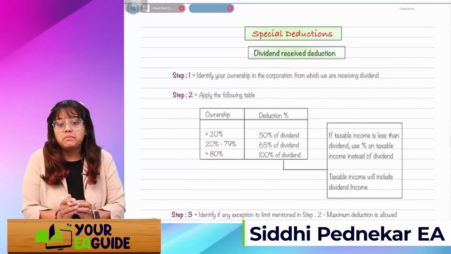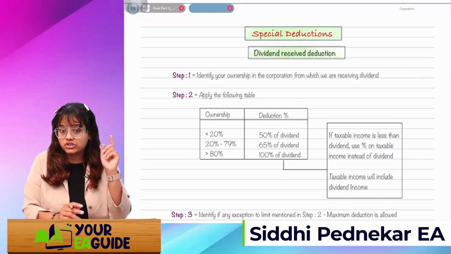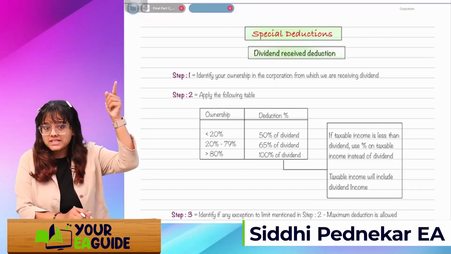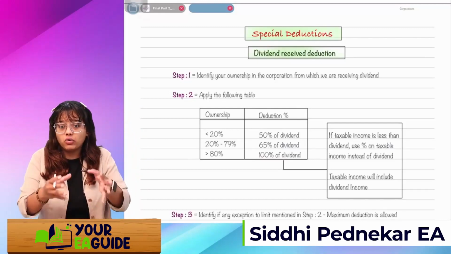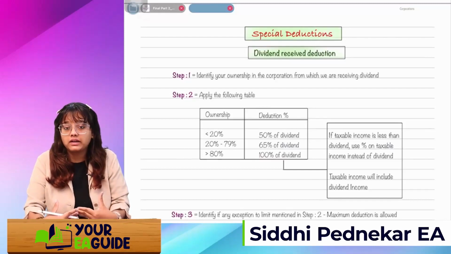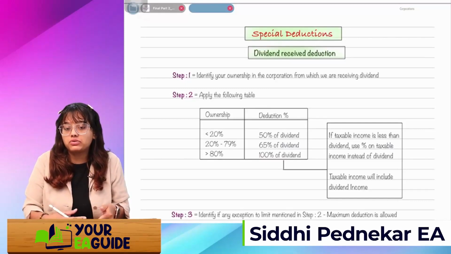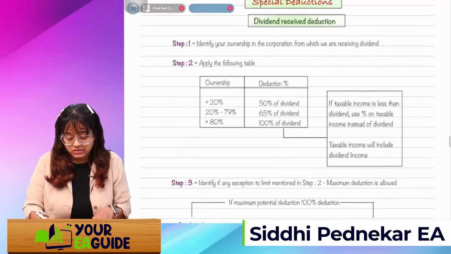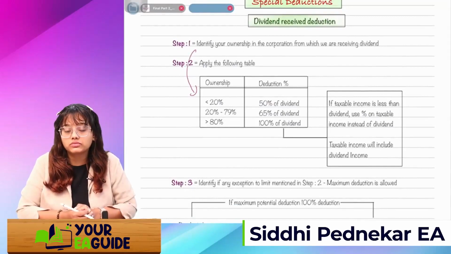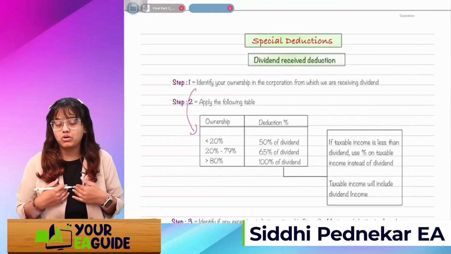Okay. Step 1. If you have a dividend received deduction calculation in your question, you will do it in a stepwise manner, just as shown over here, right? Step 1 is to identify your ownership in the corporation from which we are receiving the dividend. If my ownership is up to 20%, or 20 to 80%, or more than 80%, we'll just apply this in the table over here. See, I am a corporation.